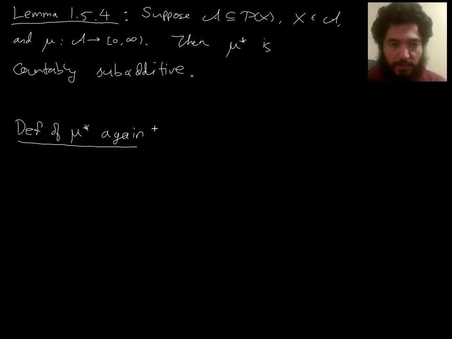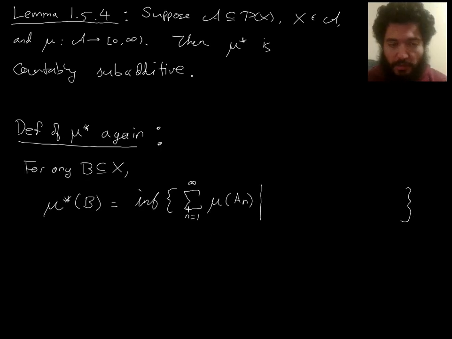Now, next I want to give you the definition of mu star again. So here's our definition. For any subset B of x, we define the outer measure of B to be the infimum of a certain set of real numbers.